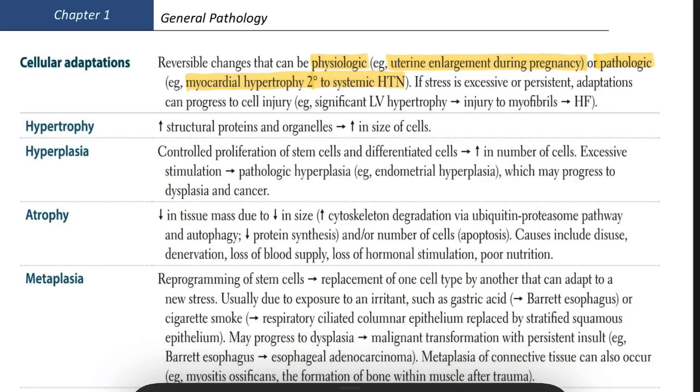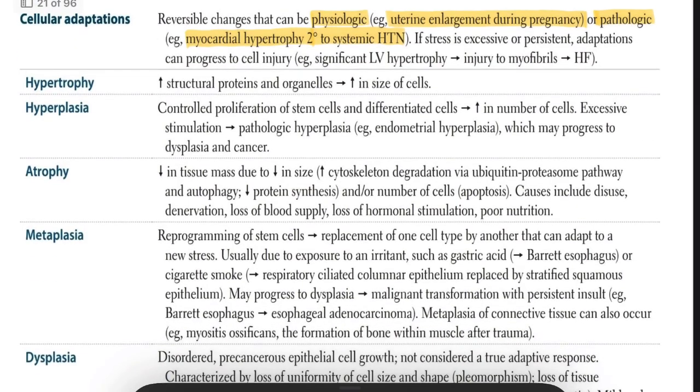If you don't know about necrosis and apoptosis, I already made one video about this, so you can go and visit that video. Okay, so now we are going to see the types of cellular adaptations. But before that, why do we have to know this? Because of the cellular adaptations we have some different things.